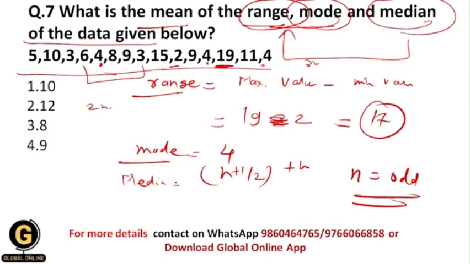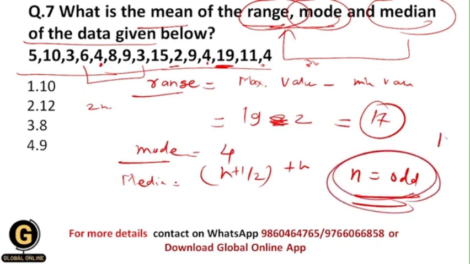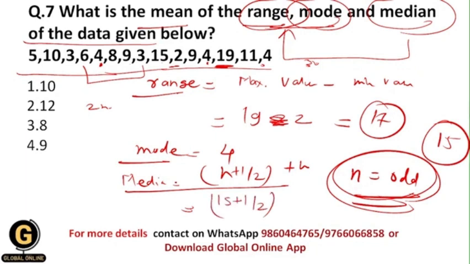So let us see whether the number of observations here is odd or even. 1, 2, 3, 4, 5, 6, 7, 8, 9, 10, 11, 12, 13, 14, 15. So the number of observations is odd, which is 15, and that's why you can use this formula. But whenever the number of observations is even, the median formula will be different. So let us find the median value. n plus 1 will be 15 plus 1 upon 2 th term.